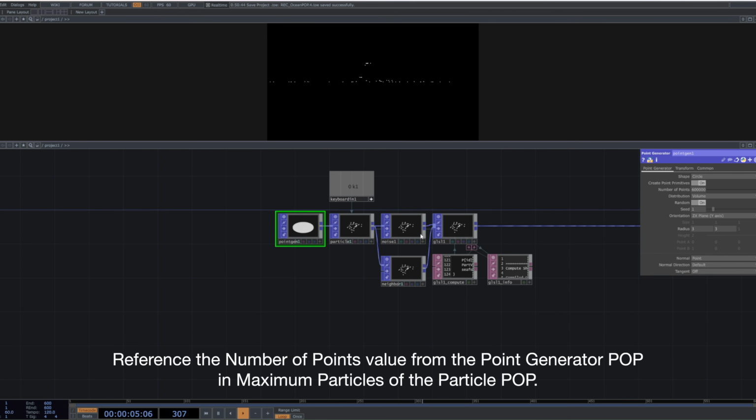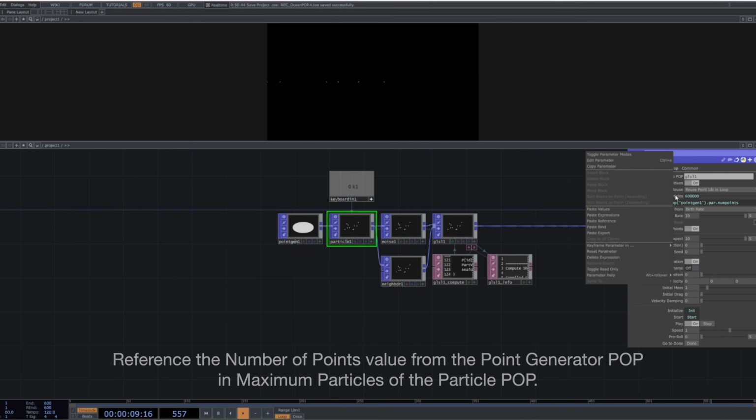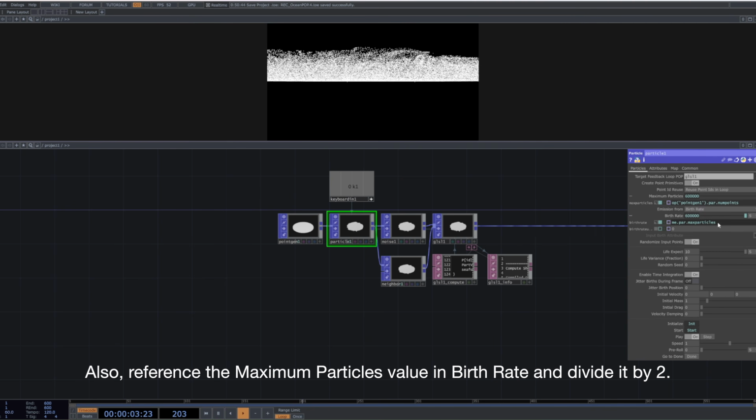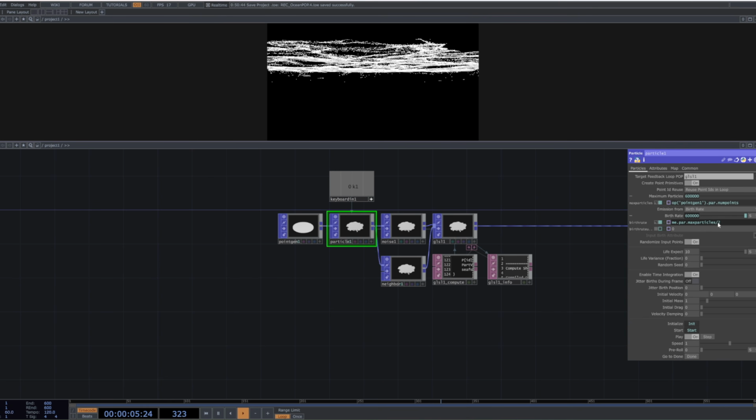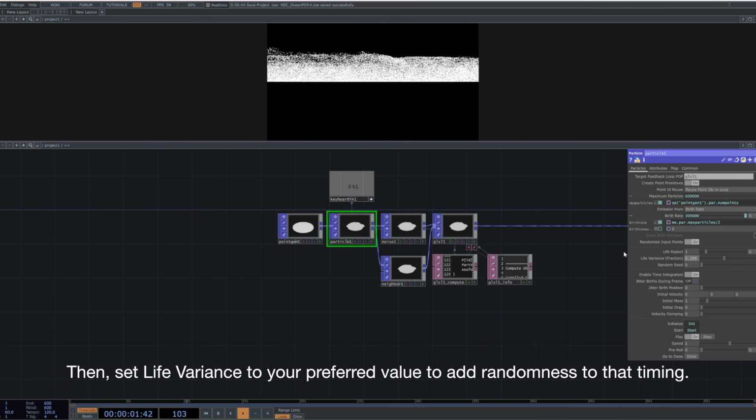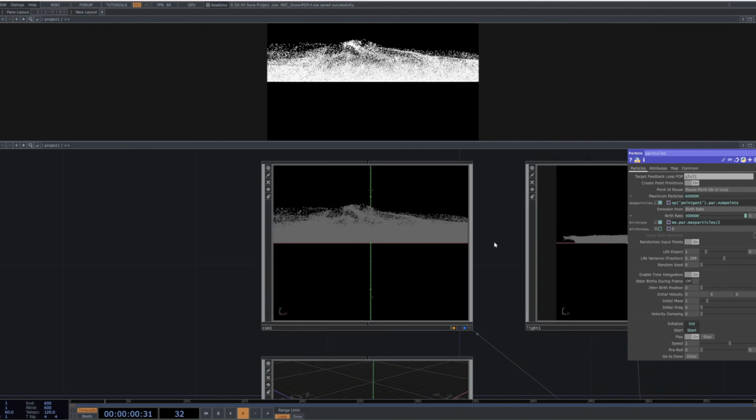Reference the number of points value from the point generator POP in maximum particles of the particle POP. Also, reference the maximum particles value in birth rate and divide it by 2. Set life expect, which is the time from the birth to the death of the particles, to 1 second. Then, set life variance to your preferred value to add randomness to that timing.